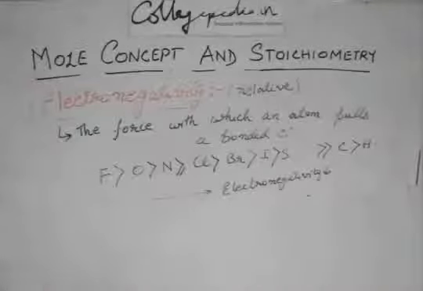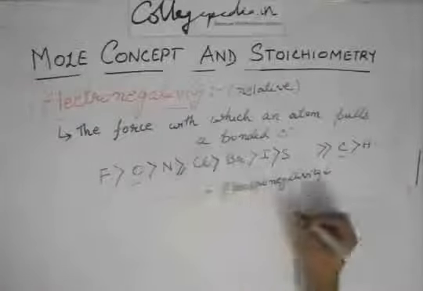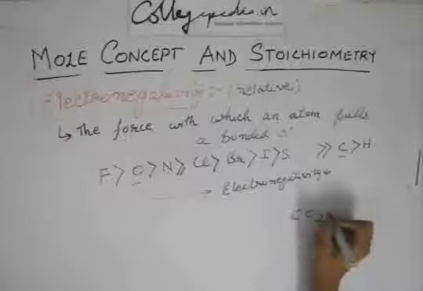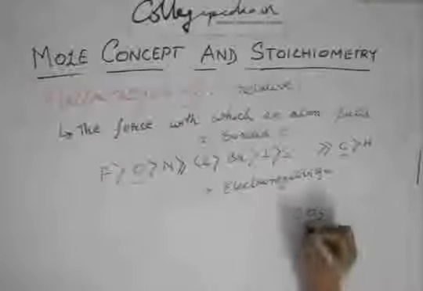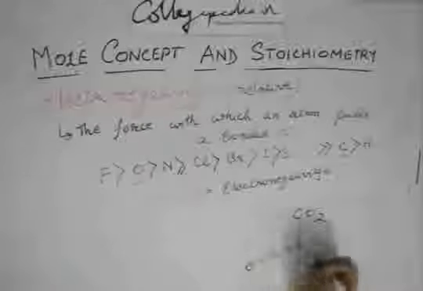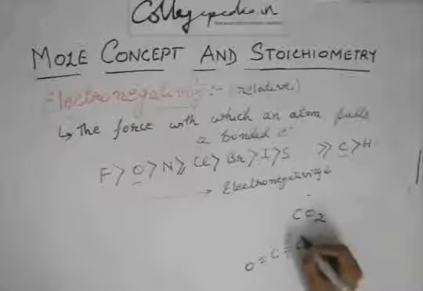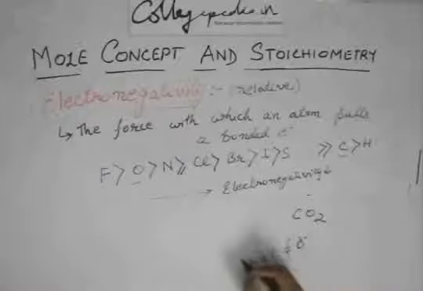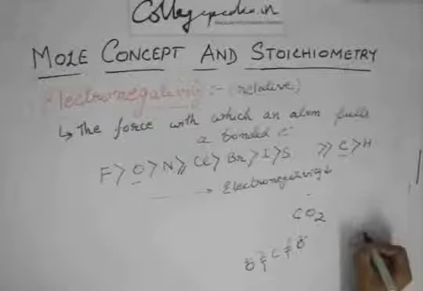So what it means is that if you have a compound of, suppose, carbon and oxygen, CO2, since oxygen is more electronegative than carbon, and CO2 is double bonded, if you break this, you will have 2 minus charge on this oxygen and even on this oxygen, and carbon will get 4 positive charge.